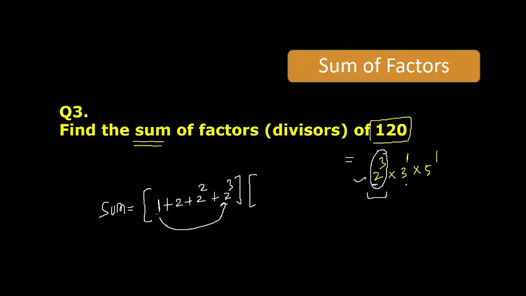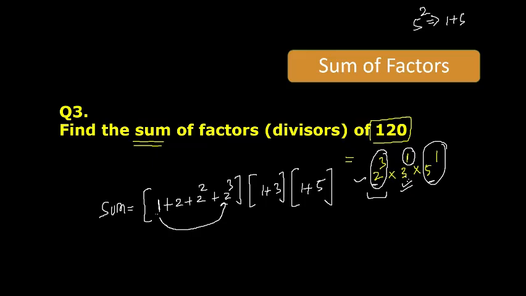Now similarly do for the next one. It is 3. Start from 1, 1 plus 3. If it is 3 square, then you have to write down more: 1, 3, 3 square. Otherwise if it is power 1, then you only have to go up to power 1. Next would be 1 plus 5, 5 raised to the power 1. If let's say it is 5 square, then you have to write it like 1 plus 5 plus 5 square. Like here it was cube, so we'll write down till cube, from starting 1, then 2, 2 square, 2 cube.